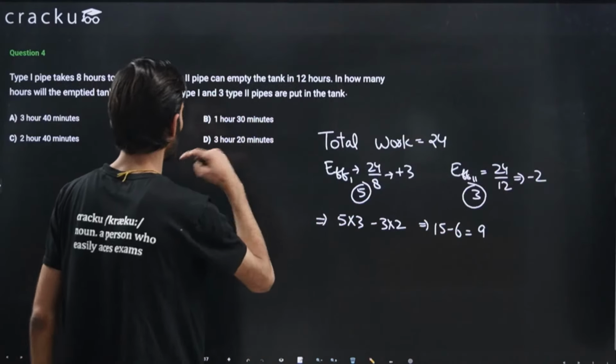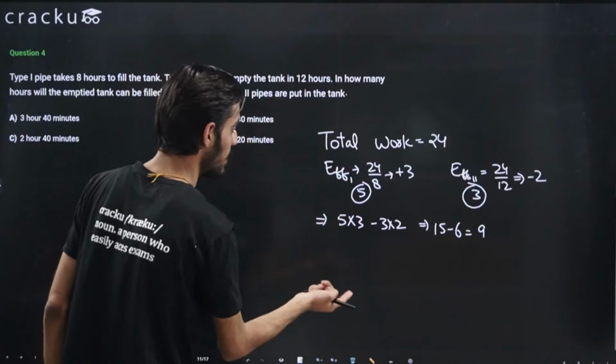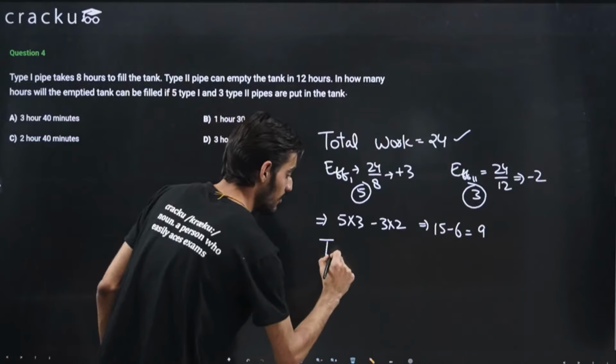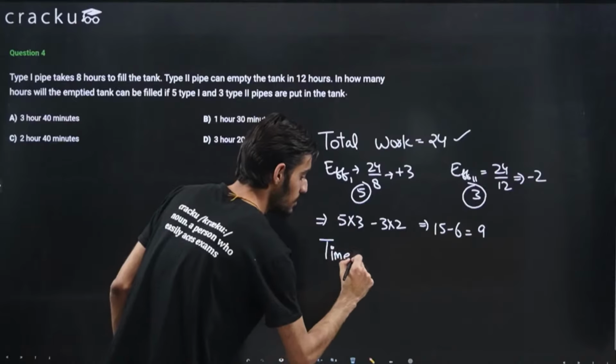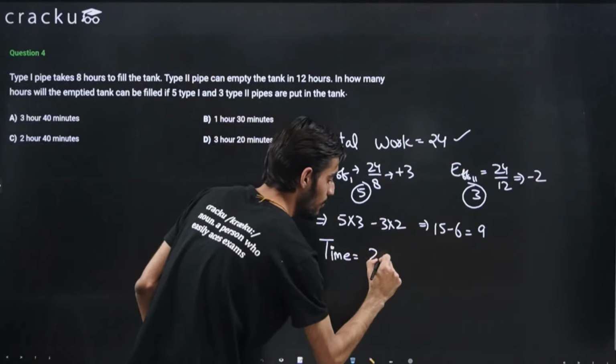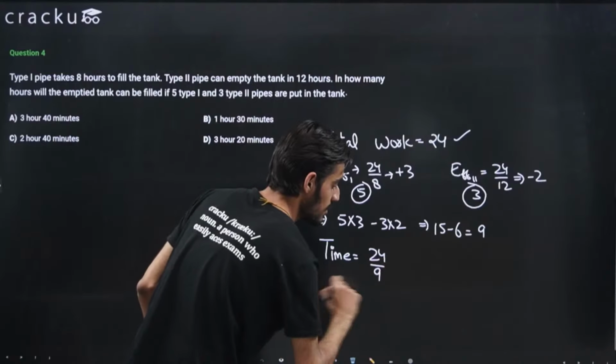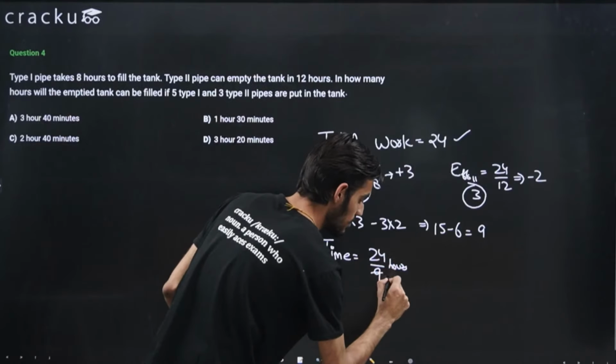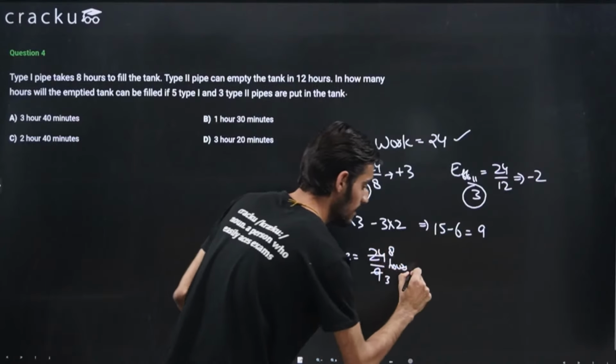So this is the work that is done in 1 hour. Now we are asked to calculate the total time it will take. Because we know that the total work is 24, the time taken will be equal to 24 divided by 9 hours. Simplifying it, it will come out to be 8 by 3.